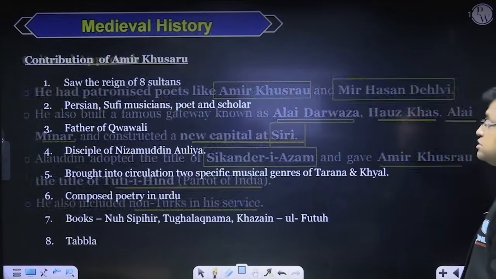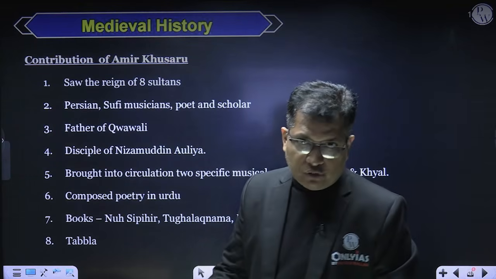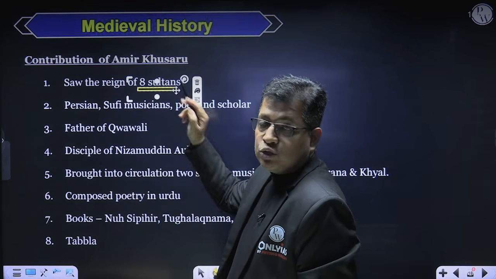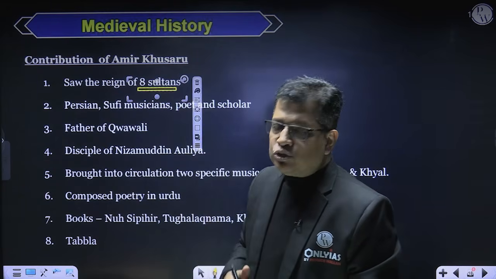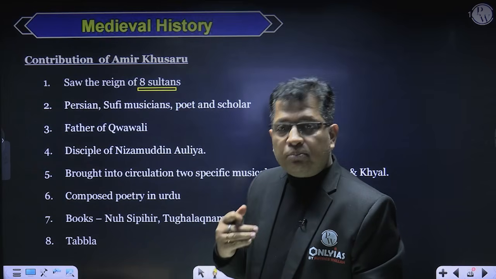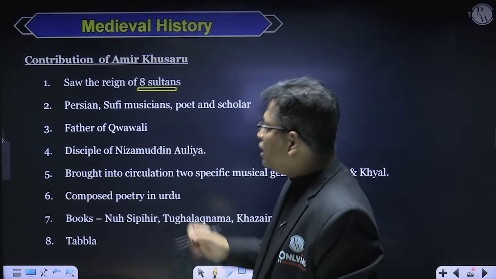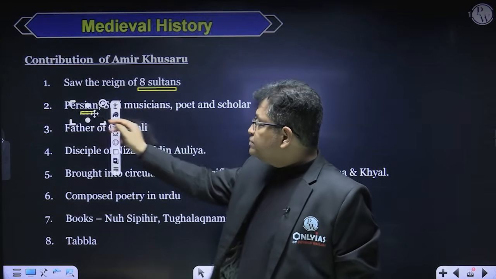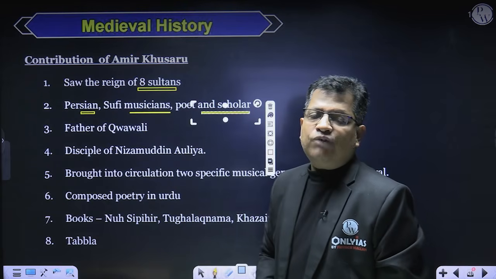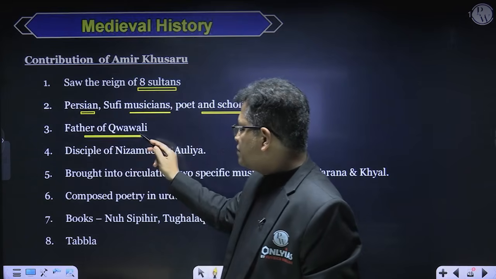So this was the thing, sir, madam. Now, what are the contributions of Amir Khusrau? Amir Khusrau is very popular for your exam. He saw the reign of 8 sultans, including Alauddin Khalji. So it means that Amir Khusrau was not only in the court of Alauddin Khalji. Rather, before him, he had also served different sultans of the Delhi Sultanate. He was a Persian, that is called Iranian, and he was a Sufi musician, poet, and scholar. And it is said that he is the father of Qawwali, which is a kind of light music. He was the father of Qawwali.